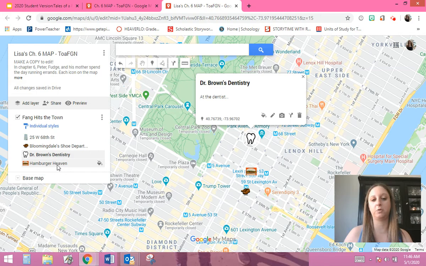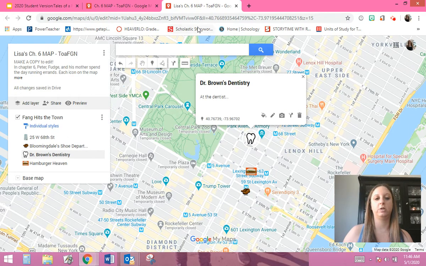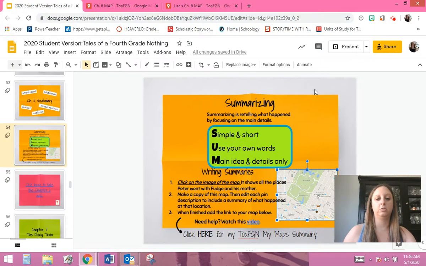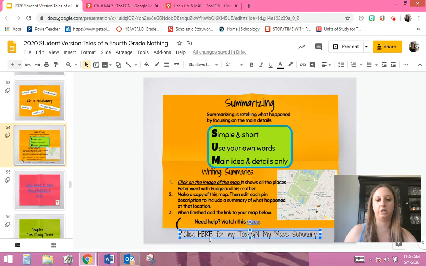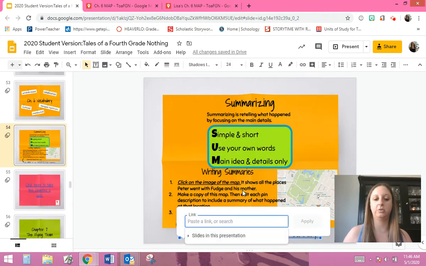you're going to copy and paste the link so that we can see it. Remember, don't forget to share it so that we can see it. Otherwise, we can't see your work. Make sure that we can see it. Then you're going to click here, Control C to copy, or you can right click, copy. Then you're going to go back in here and see where it says click here. You're going to click on that, highlight it, and right click on it and see where it says link. You're going to turn it into a link.